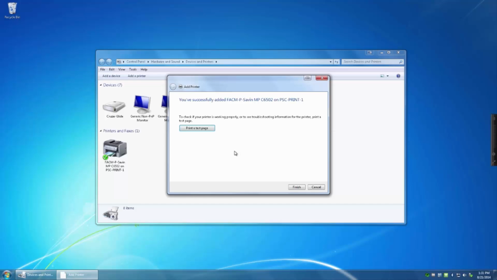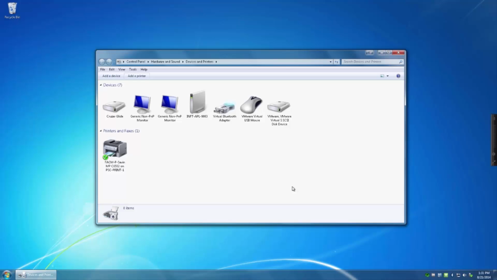The next window to appear will be the test page. If you want to ensure you have connected the printer correctly, press the Print a Test Page button. Click the Finish button. If the test page has printed, congratulations! You have successfully installed the printer.